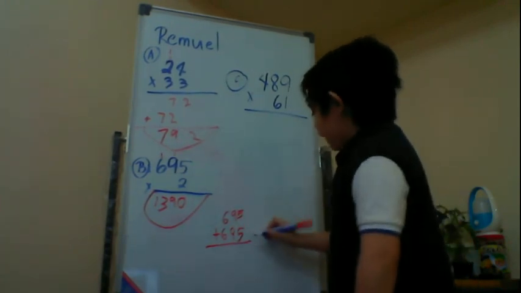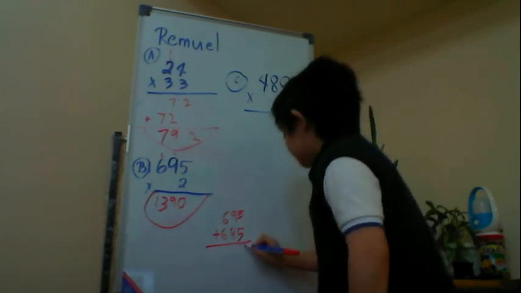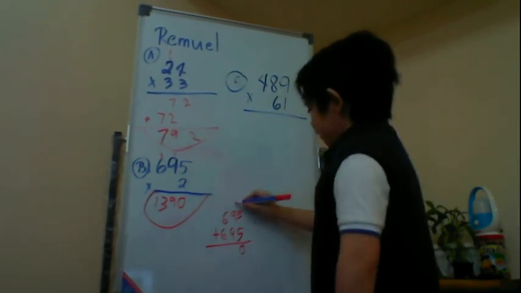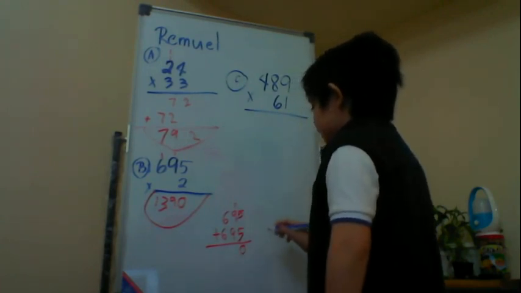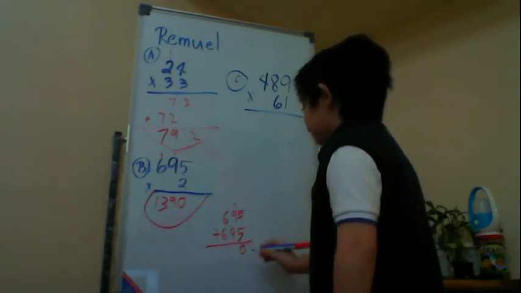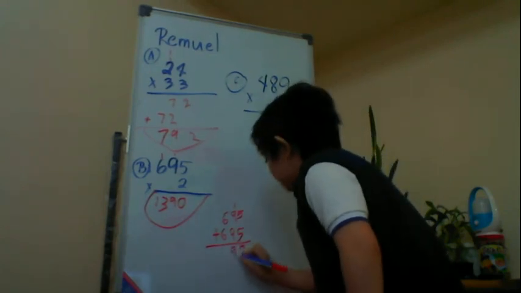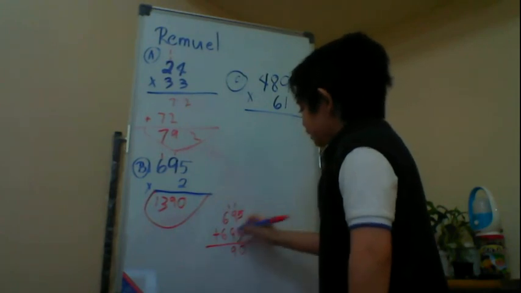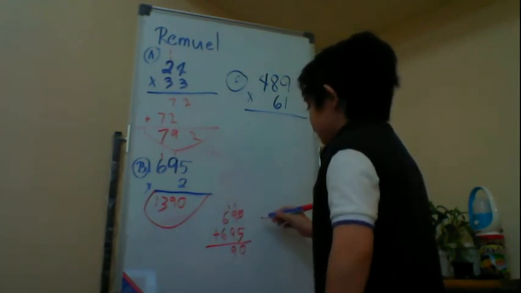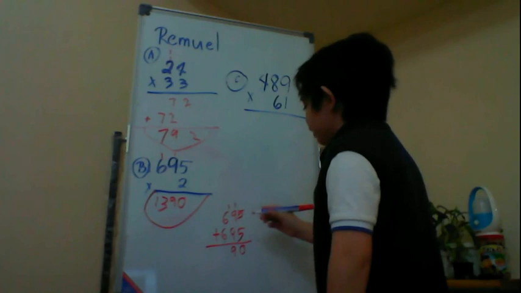5 plus 5 is 10. Write 0 on the ones place, carry 1. 9 plus 9 is 18. Plus 1, 19. Write 9 on the tens place, carry 1. 6 plus 6 is 12. Plus 1, 13.